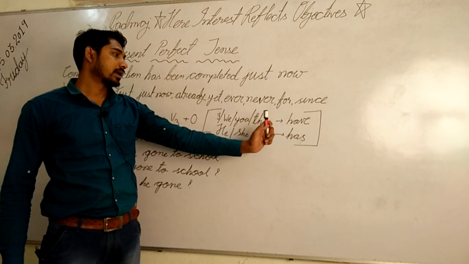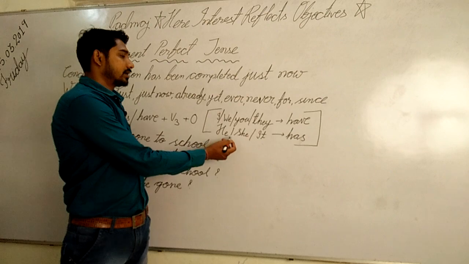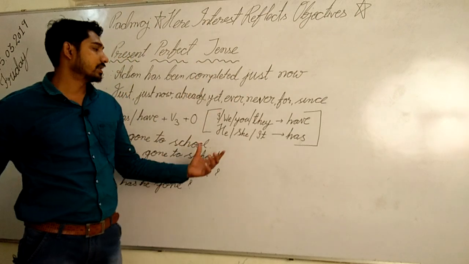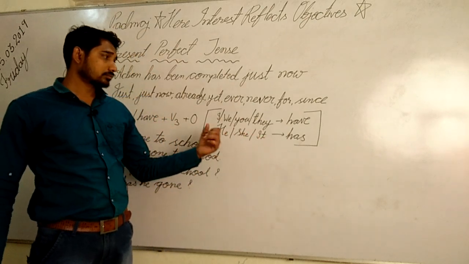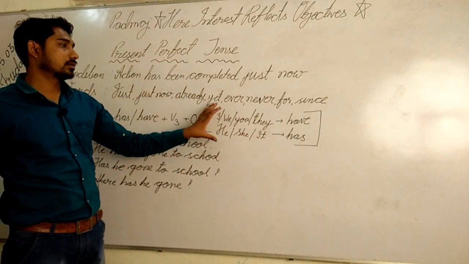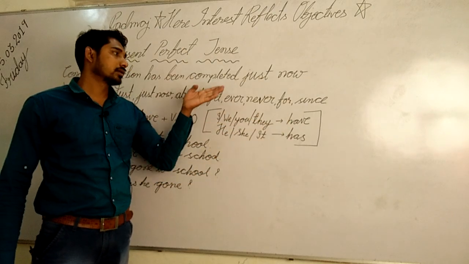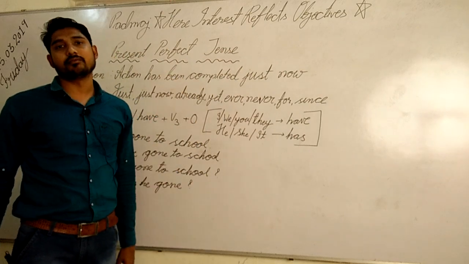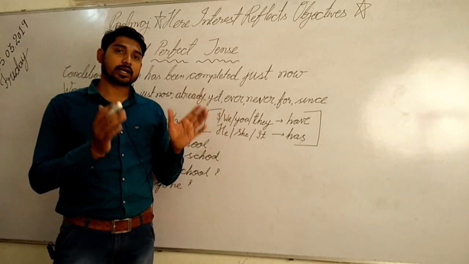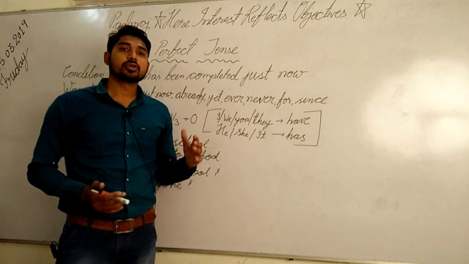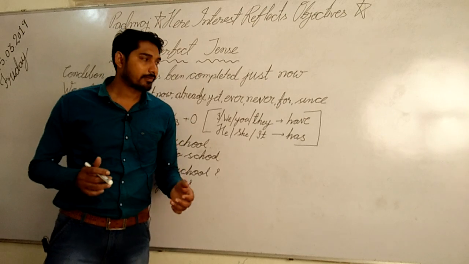And has is followed by he, she, or it, a male name, a female name, or any animal. This rule, with which subject which auxiliary verb we have to use, you have to memorize.